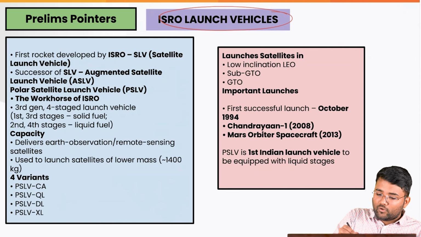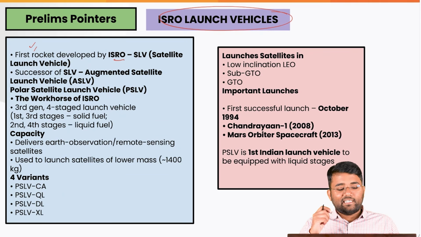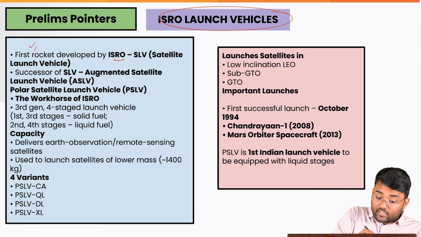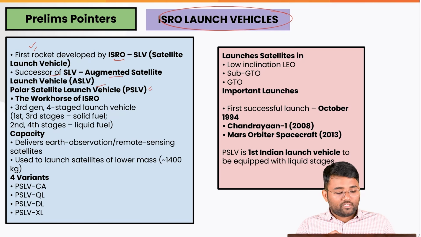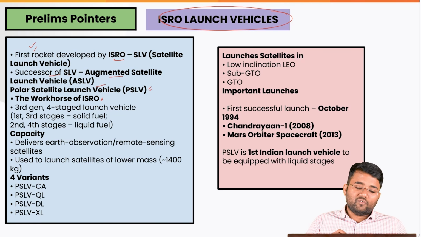Now, there are different ISRO launch vehicles. For example, the first rocket developed by ISRO was the Satellite Launch Vehicle, the SLV. After the SLV, we had the Augmented Satellite Launch Vehicle. Then came the Polar Satellite Launch Vehicle, or the PSLV. That is also called the workhorse of the ISRO because of the continued success it has provided.